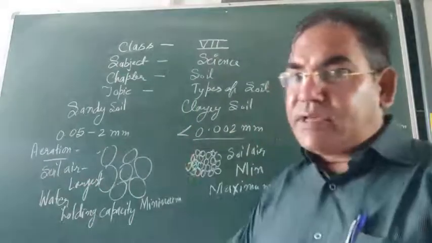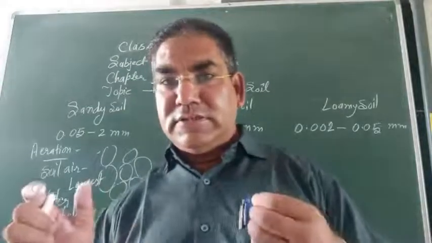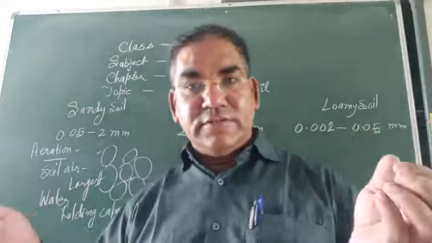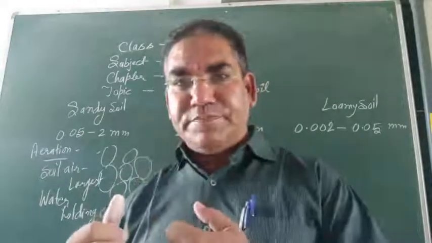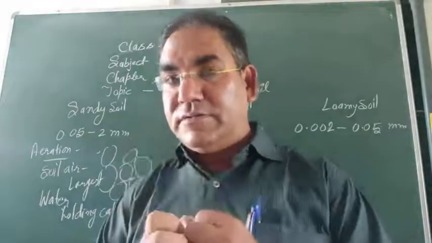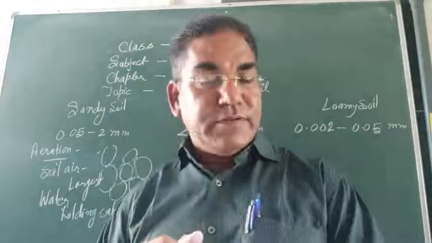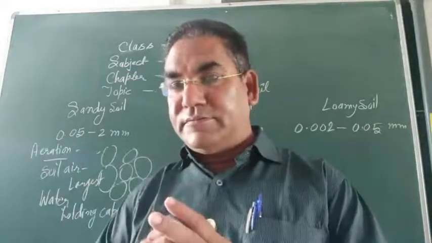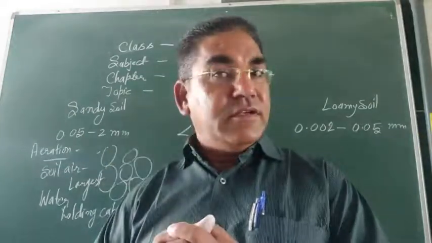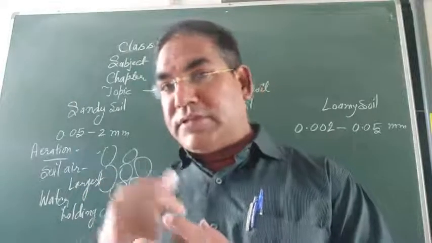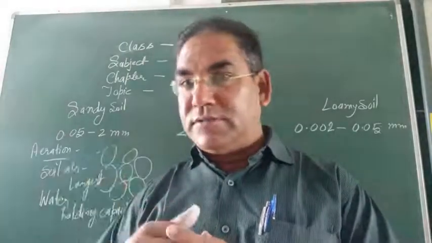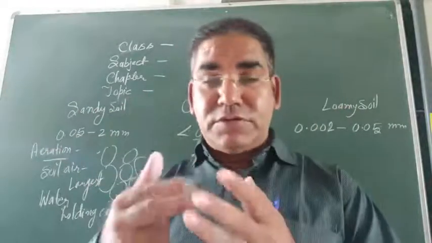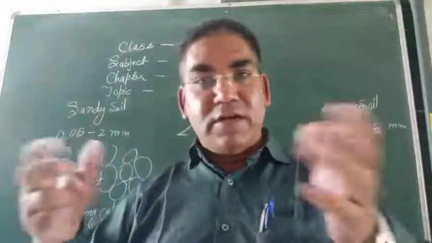Clay soil contains large water holding capacity. When it dries up, it becomes hard and lumpy. It becomes very hard. This property makes it fit to make toys and our earthen pots. What is the earthen pot made of?